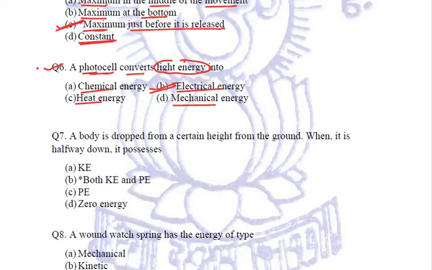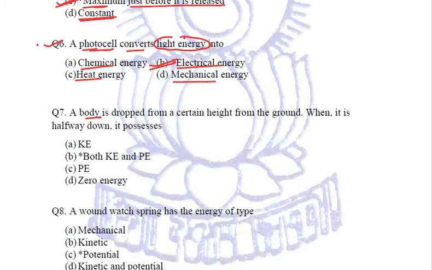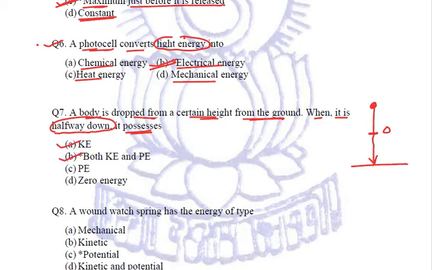Okay. Next question. A body is dropped from a certain height from the ground. Fine. So let this be the ground level. Let this be a body and this is being dropped down from a certain height. When it is halfway down, so let this be the halfway, let us give it a point O. So if the body is halfway down, it possesses which type of energy? Kinetic, both kinetic and potential, only potential, or zero energy.